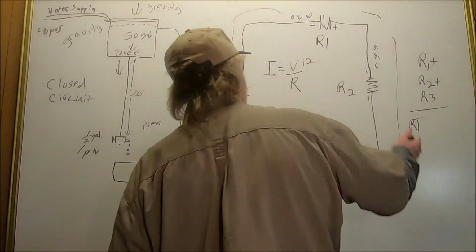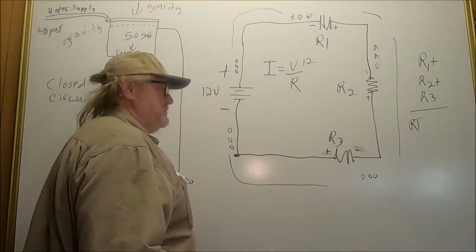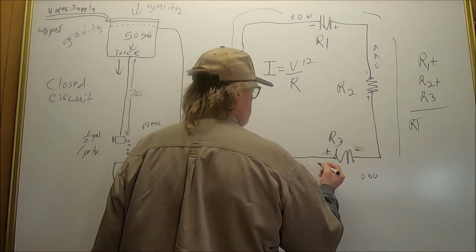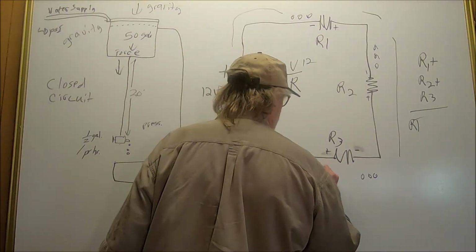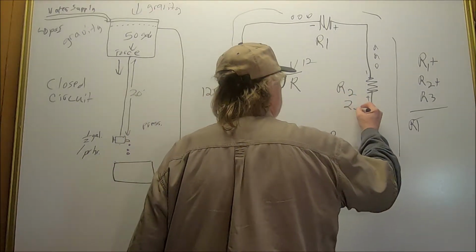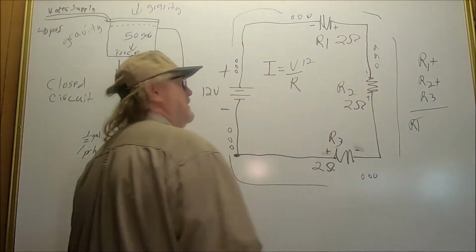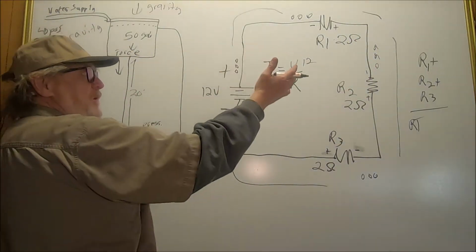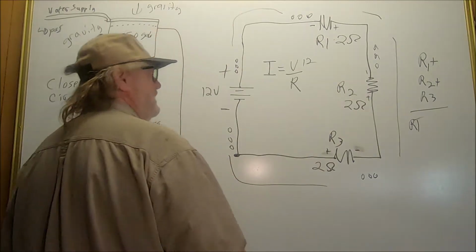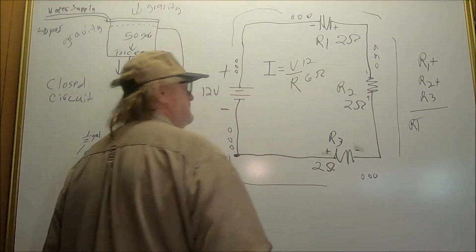So we're going to call these 2 ohm resistors. We'll give each one of these resistors a value of 2 ohms. 2 ohms. 2 ohms. Okay? So if we have R1 plus R2 plus R3, that gives us 6 ohms of resistance.